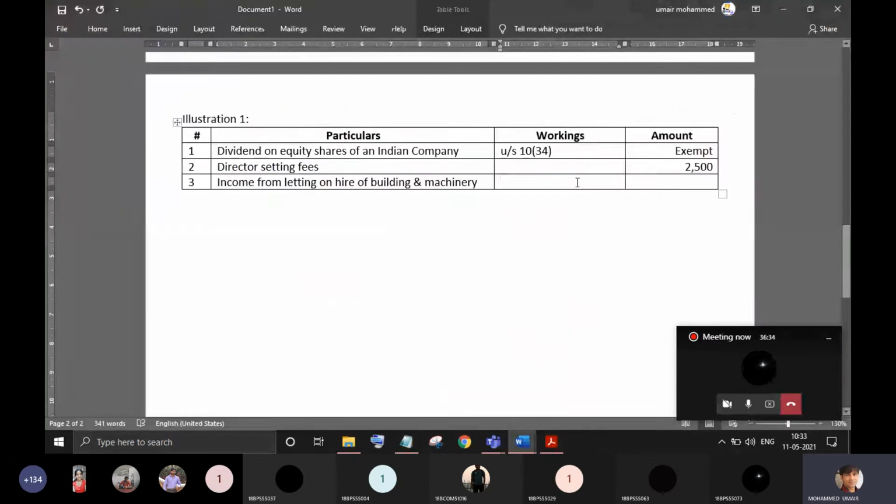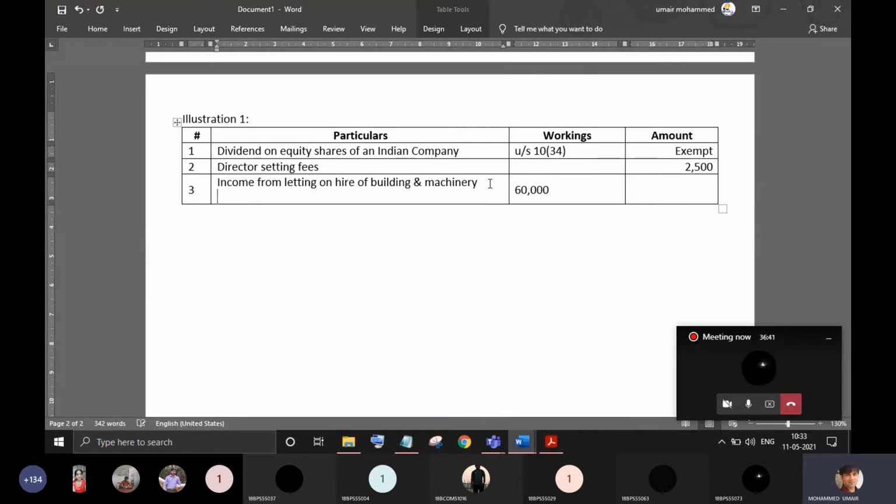So what is the income he has earned from this? 60,000. But pertaining to this income, there are certain incidental expenses that need to be deducted. What are the expenses pertaining to this income?